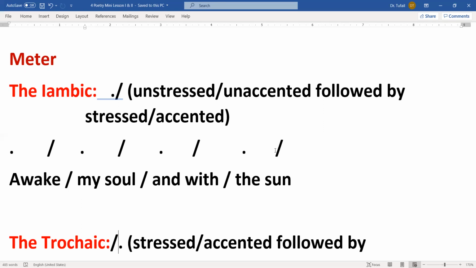सो फिर यहाँ पे देखें awake, awake पहले पे अनस्ट्रेस है, wake पे स्ट्रेस आ जाएगा. Awake my soul and with the sun. अब देखिए up down, up down, up down, up down.